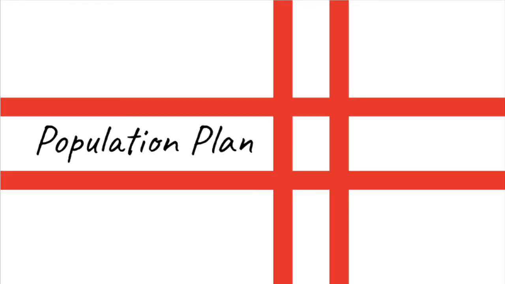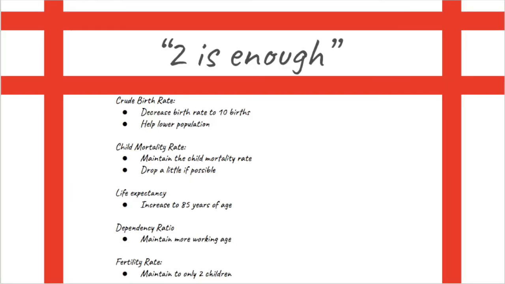The population plan is to stick to the motto that has been around in Indonesia for some time now: 2 is enough. The stricter Indonesia can be with this motto, the faster the population's birth rate can decrease, helping the country move forward to the fourth stage in the demographic transition model.